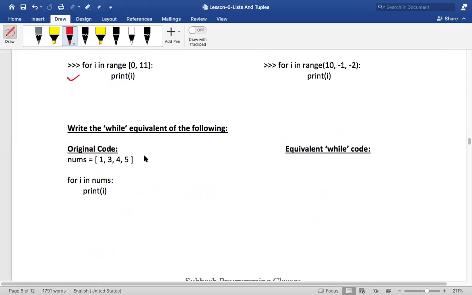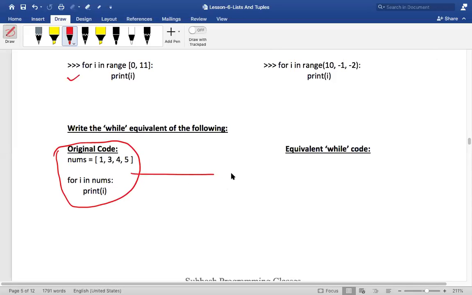Anyways, now I want you to do it now only. This is not an assignment. This is the original code which I have written using a for loop. I want you to convert this code into a while loop and put that in the chat box. Let me see who will do that. Can you please put this code in the format of while? This code is using for.